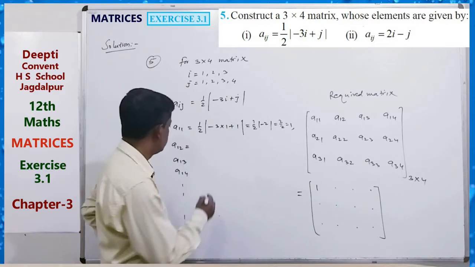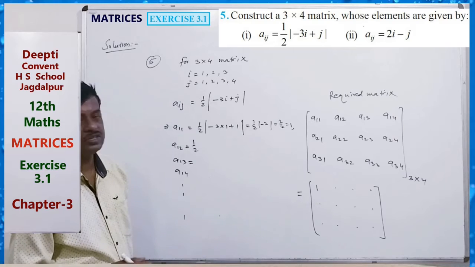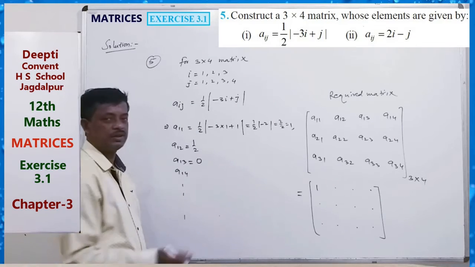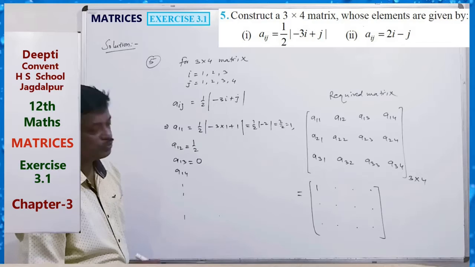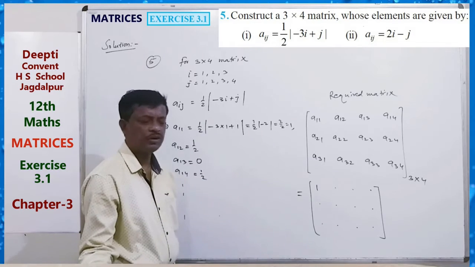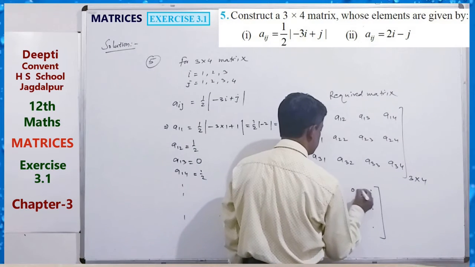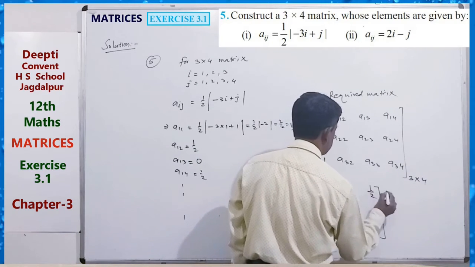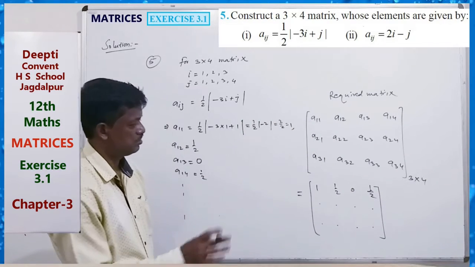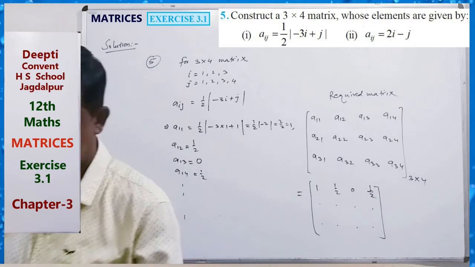Half. Its value is half. Similarly, its value minus 3 plus 3, 0. Its value 1 4 1: minus 3 plus 4, 1 by 2. Okay, so half, 0, half; half, 0, half. You can find all the values. So do it completely.